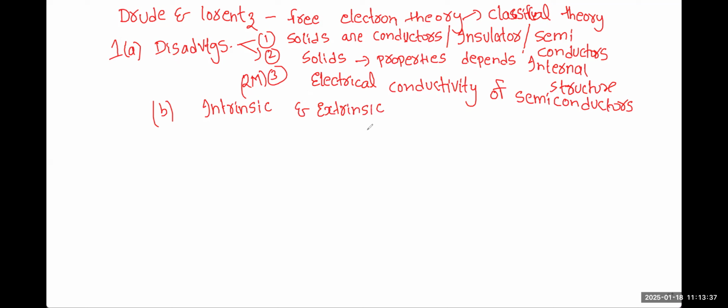And extrinsic is an impure semiconductor, which is again classified into P-type and N-type. So if you can just write the basic 3 to 4 differences, that will be enough for you to fetch the 2 marks, right? So any problem with the intrinsic and extrinsic semiconductor, students? Please tell me. No? We'll go further.